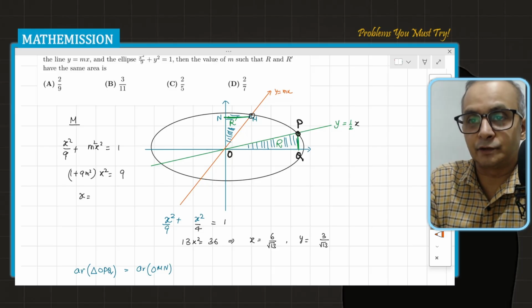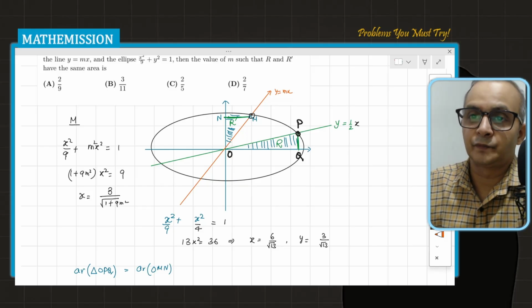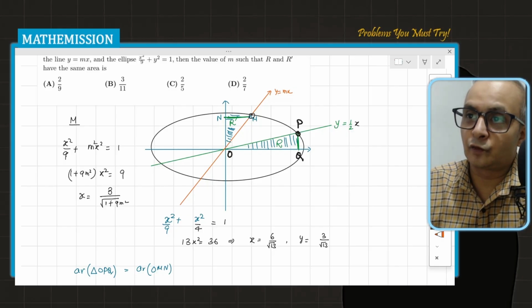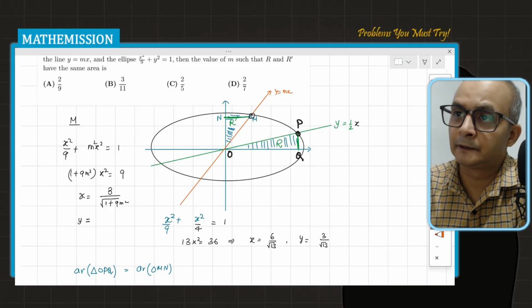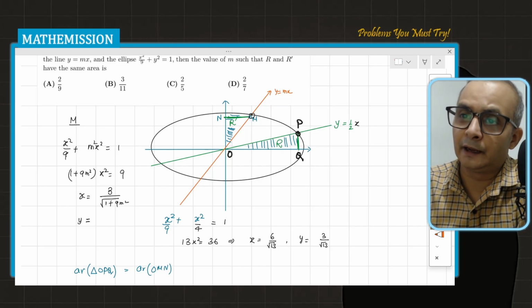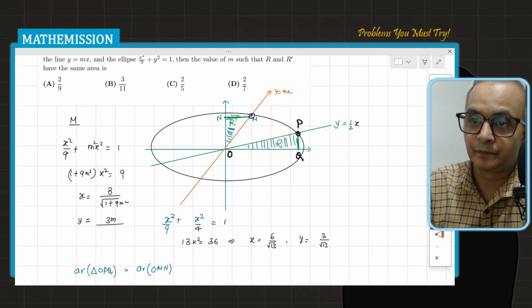And so x is equal to 3 divided by square root of 1 plus 9m squared. This is the x coordinate, and of course for the y coordinate I substitute this, so we get 3m by square root of 1 plus 9m squared.